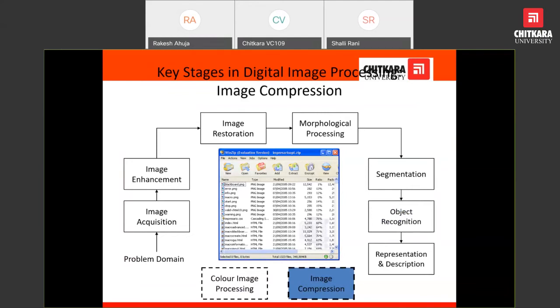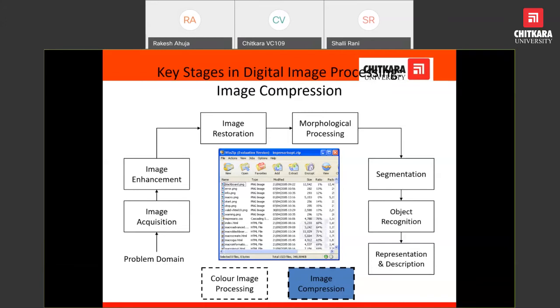Next, we will be discussing color image processing. Color image processing means we will be processing in two ways, grayscale or color scale. Processing an image which consists of color is difficult, because we cannot directly process the image in color.